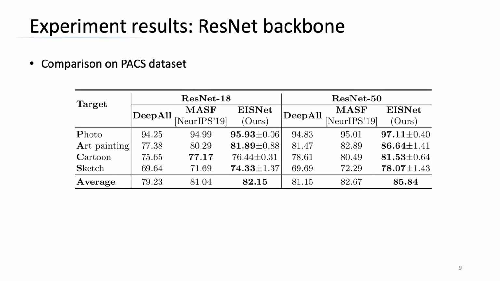Then we compare our method with baseline method, DeepAll, and the state-of-the-art method, MASF, using ResNet 18 and ResNet 50 backbones. Our method consistently outperforms MASF, about 1.11% and 3.17% on average accuracy, with ResNet 18 and ResNet 50 backbones, respectively. Note that the improvement over MASF is more obvious with a deeper network backbone, showing that our proposed algorithm is more beneficial for domain generalization with deeper feature extractors.